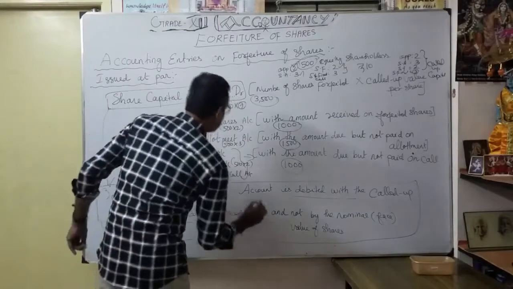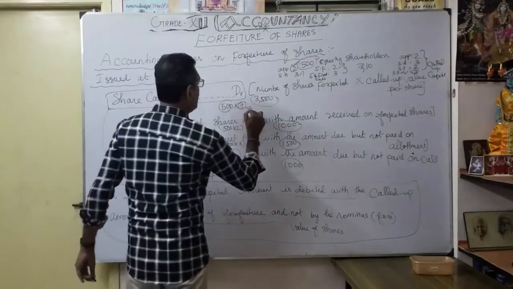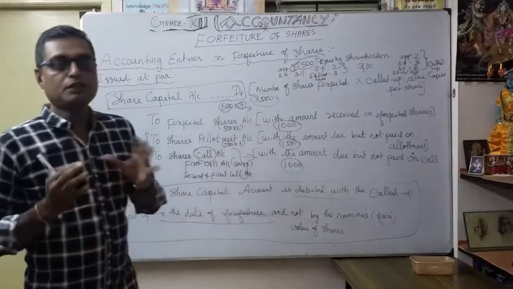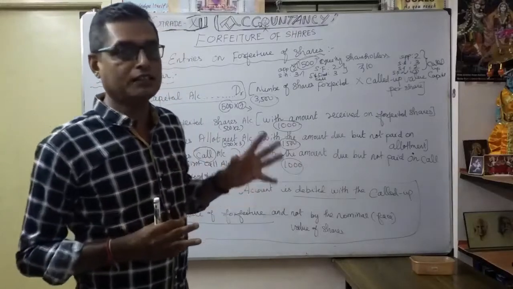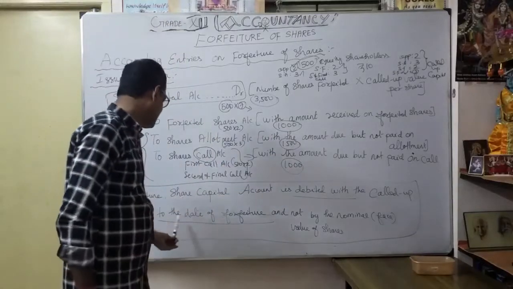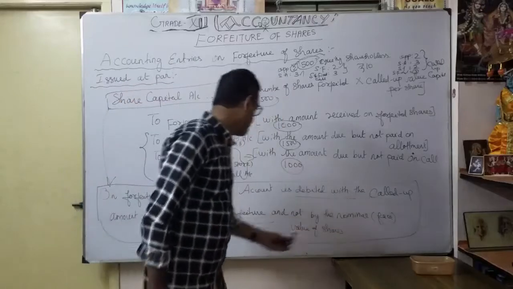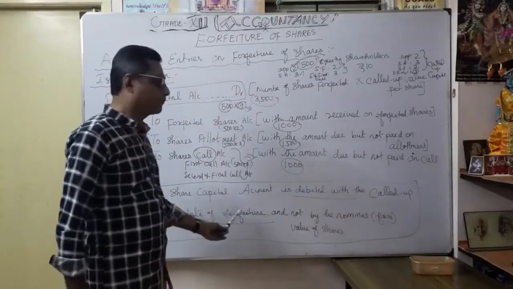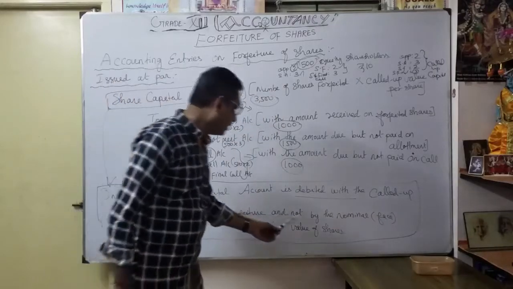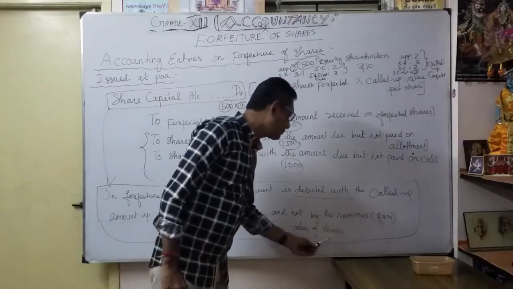So how much did you actually call up? 7 rupees is called up. So I consider only that, not the entire 10 rupees. That's what I am mentioning here: called up amount up to the date of forfeiture and not by the nominal face value of the share.